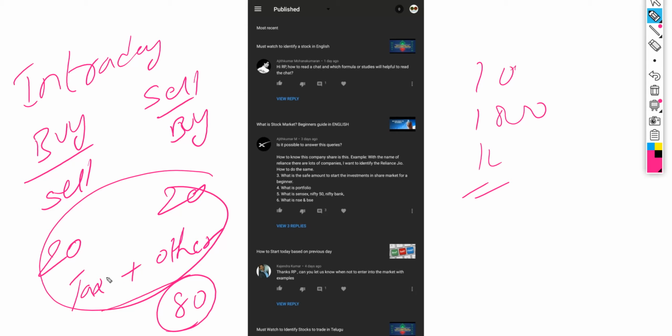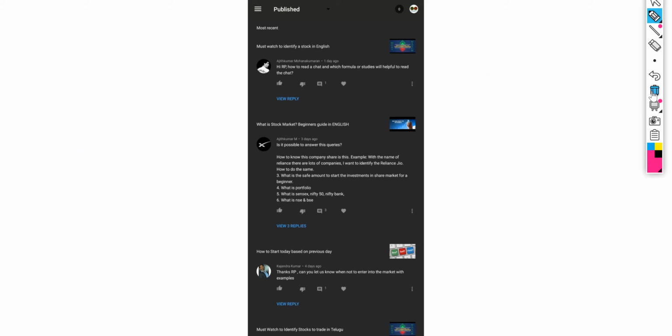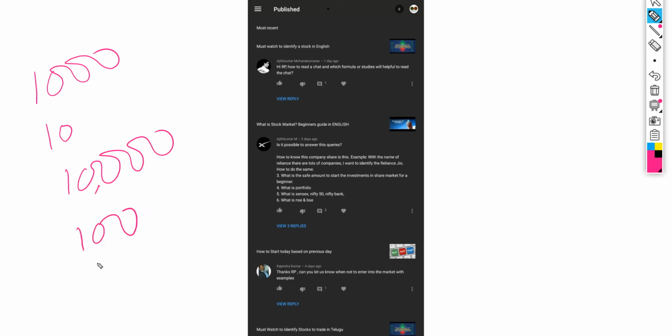And if you are doing a long term or a short term trading, which means you will buy today or sell today, but you won't close the trade on the same day. It can be tomorrow, day after, or a month or a year, right? So at that time, the charges will be something like, suppose if you are investing 1000 rupees, then you will be charged maybe 10 rupees. And if you did a trade of 10,000, then it will be 100, like that. So it depends. There is a percentage of transaction. It depends from broker to broker. A percentage of amount they will charge, similarly plus tax and other charges.